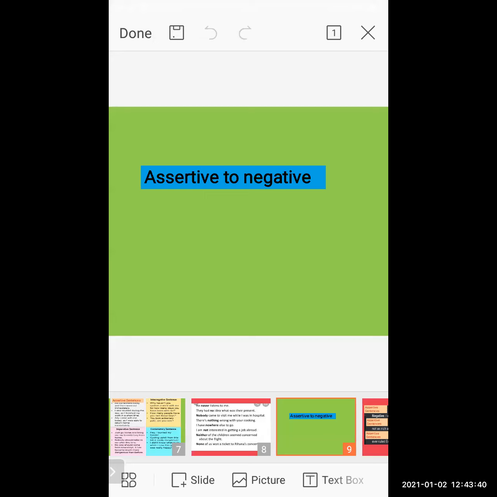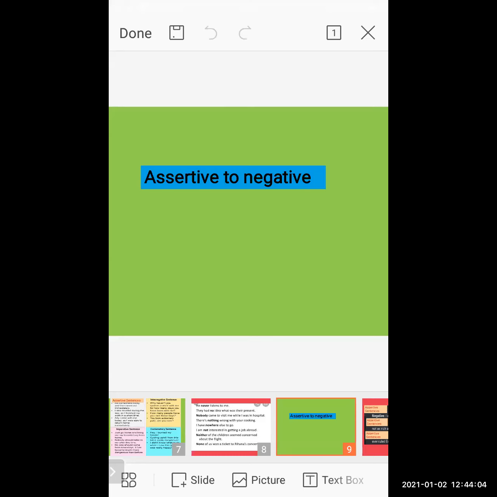Negative sentence means what? Where you find negative words like not, never, nobody, these kinds of words. Okay, but how do we do the sentence transformation? These things you have to keep in your mind always. You have to do sentence transformation without changing its basic meaning.